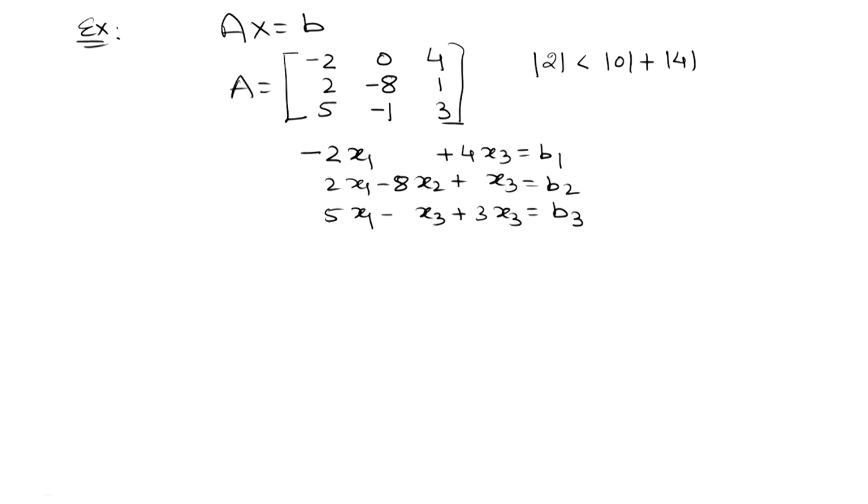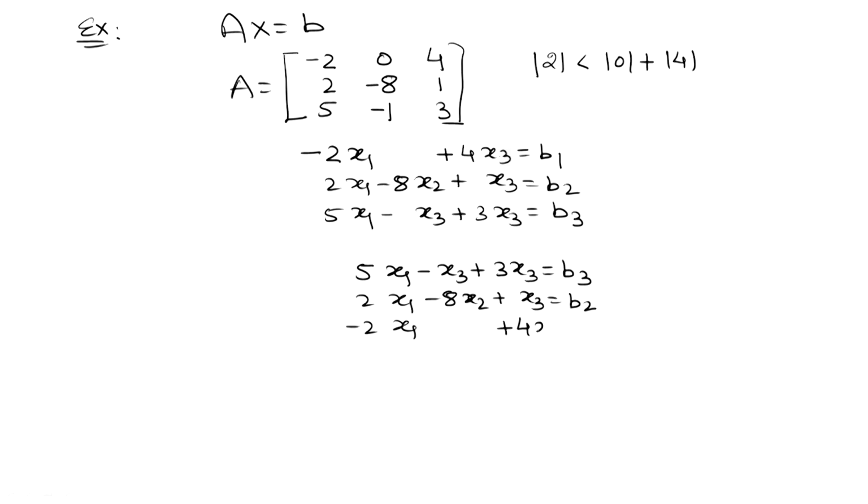Now, what do you do? You just interchange the first and third equations. If I interchange them, my system will become 5x1 minus x2 plus 3x3 equals b3. The second equation will remain like the earlier one, and this one, minus 2x1 plus 4x3 equals b1.